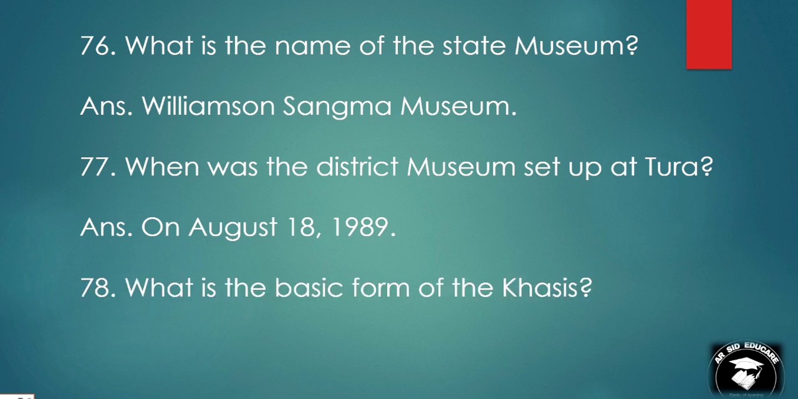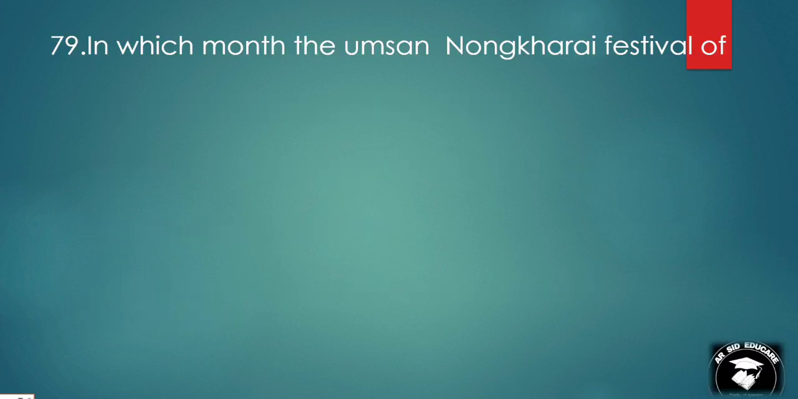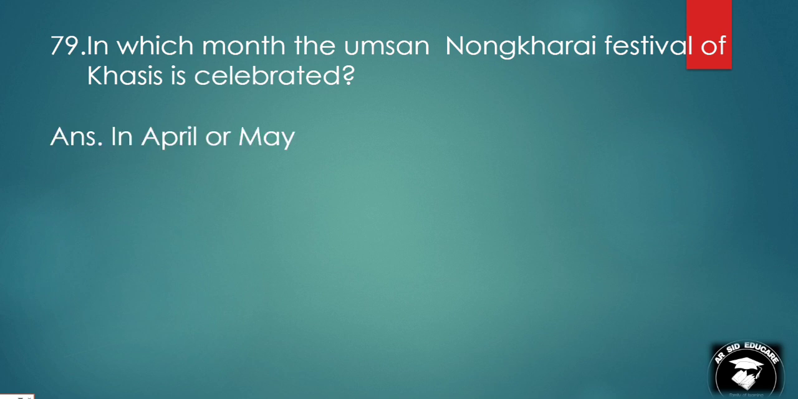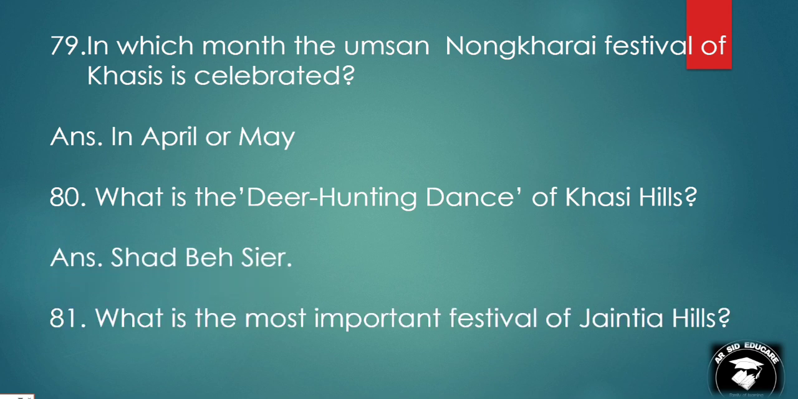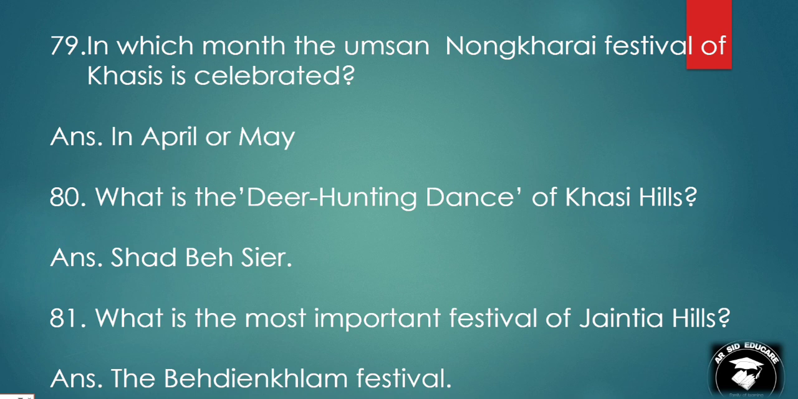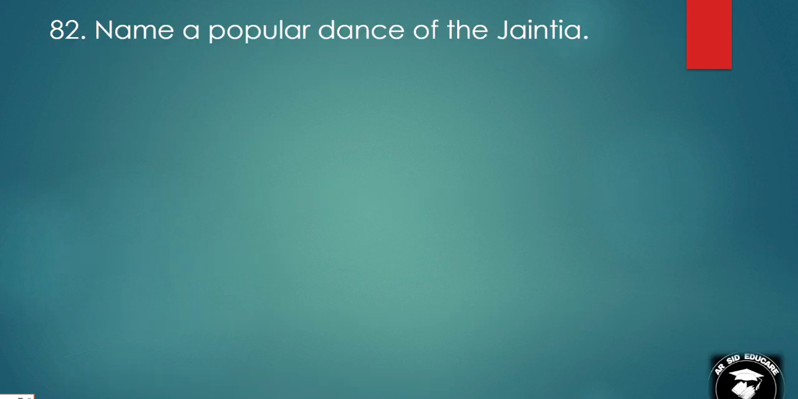What is the basic form of the Khasis? Power. In which month is the Umsan Nongkharai festival of the Khasi celebrated? In April or May. What is the deer hunting dance of the Khasi Hills? Shat Besir. What is the most important festival of Jaintia Hills? The Behdienkhlam festival. Name a popular dance of the Jaintia. The Lahoo dance is the popular dance of the Jaintia.